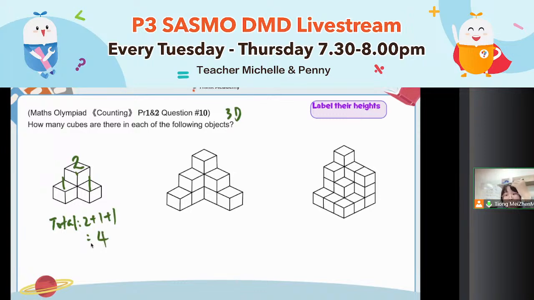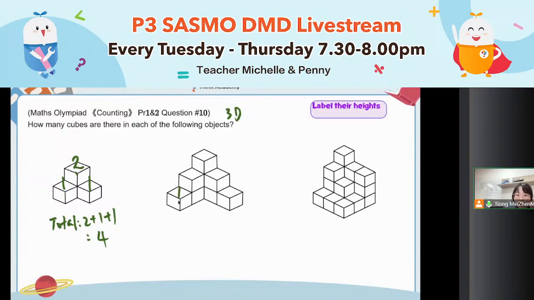Is that clear? Do label their height. This is my Kung Fu that I want to pass to you. All right, again for this one. Can you tell me how many cubes are there here? Key Kung Fu, label their height. Keyword is label their height. Do it layer by layer. You won't get it wrong.